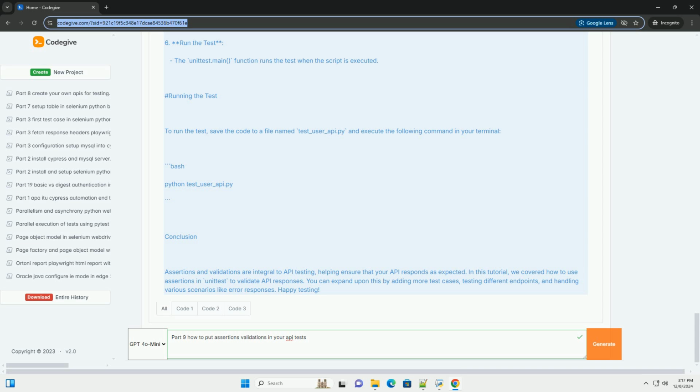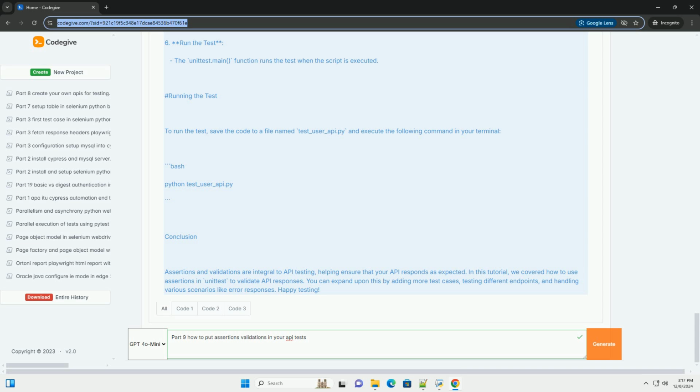Explanation of the code. 1. Import libraries. We import the requests library for making HTTP requests. We import unittest to create our test case class. 2. Define test case class. We create a class TestUserAPI that inherits from unittest.TestCase. 3. Define test method. test_get_user, this method tests the GET request for a user.